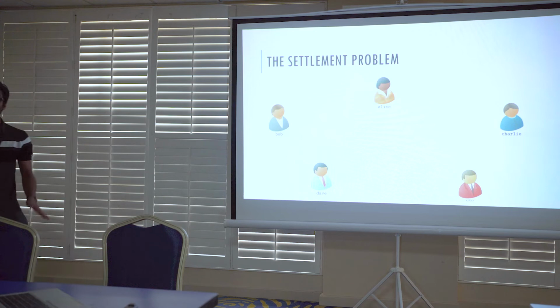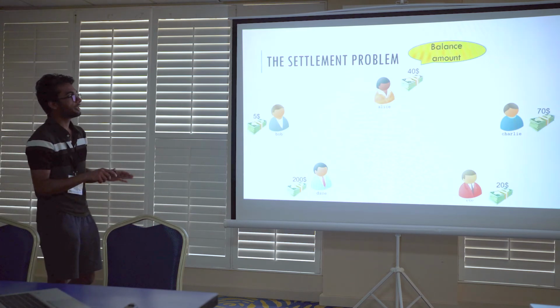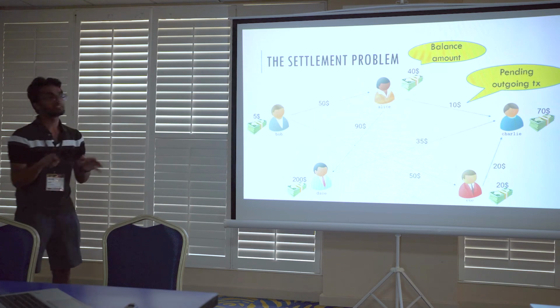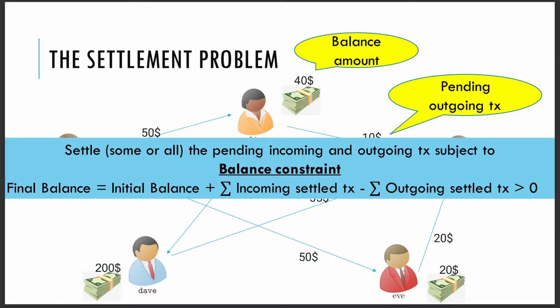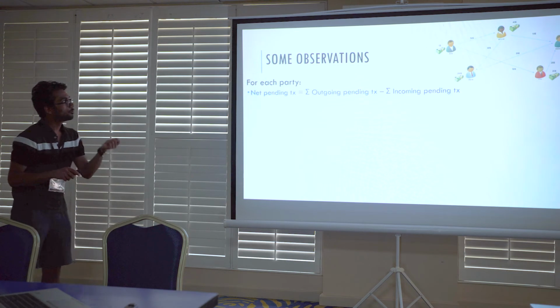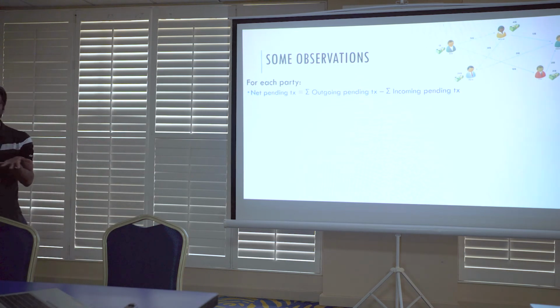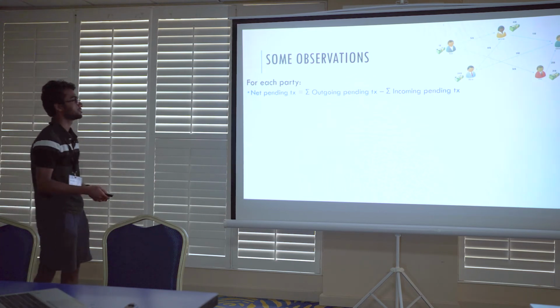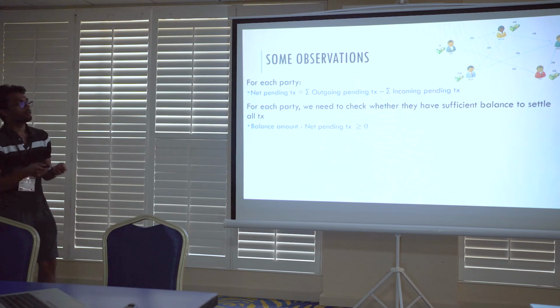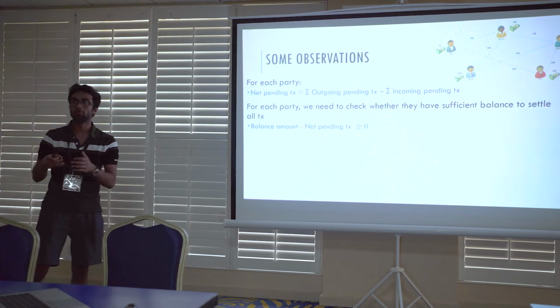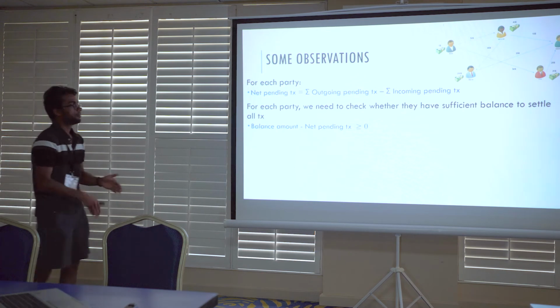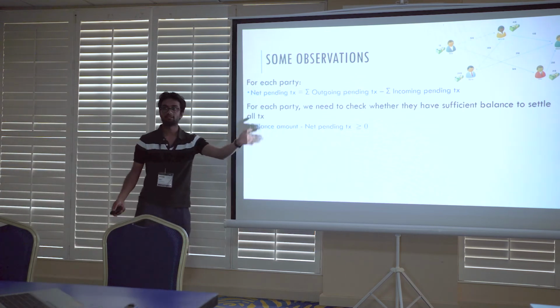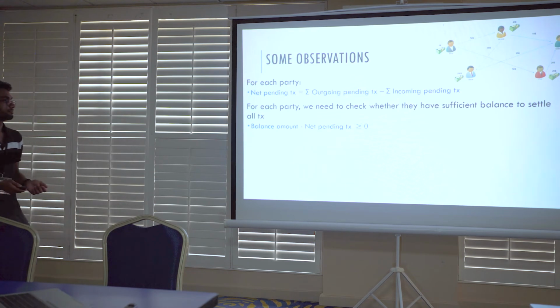Now, let us get back to the settlement problem, now that we have the toolkit. Recall that each party had some balance amount and some pending outgoing transactions, and they wanted to settle these transactions subject to the balance constraint. First, we have some observations. Note that the net pending transaction at each party is basically the sum of its outgoing pending transactions minus the sum of its incoming pending transactions. Each party can locally check whether they have sufficient balance to net all their incident transactions by checking whether the expression balance amount minus net pending transaction is greater than 0 or not.